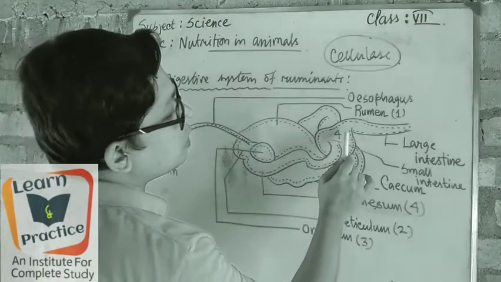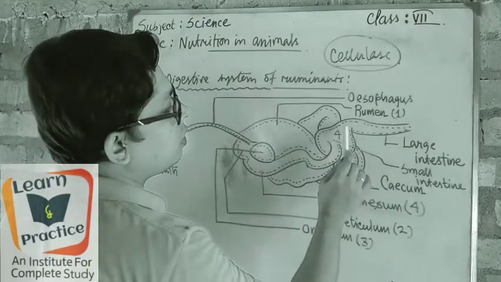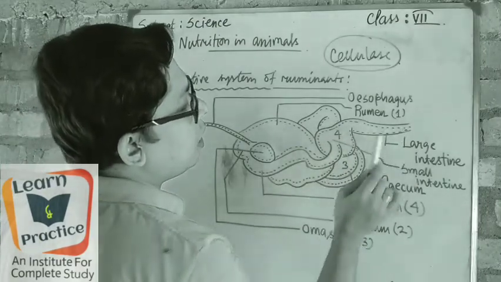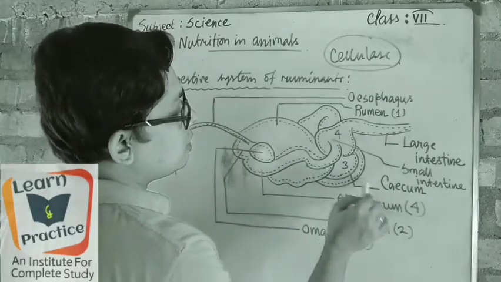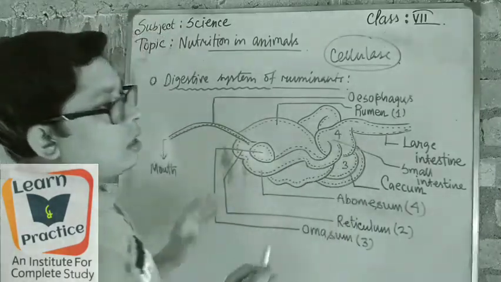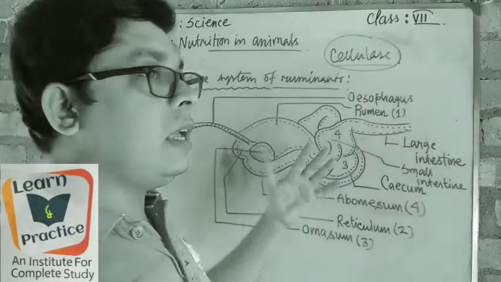Then it is the colon portion. Colon we do not read, no need to read. And this is the large intestine, and this is the cecum portion. So there is a total complicated portion inside their stomach.